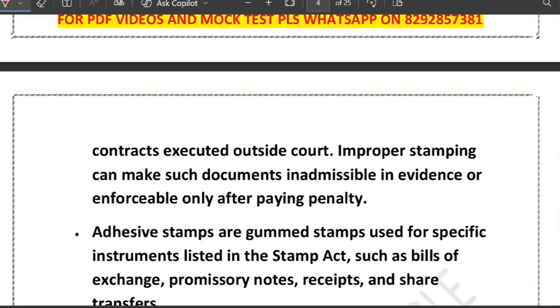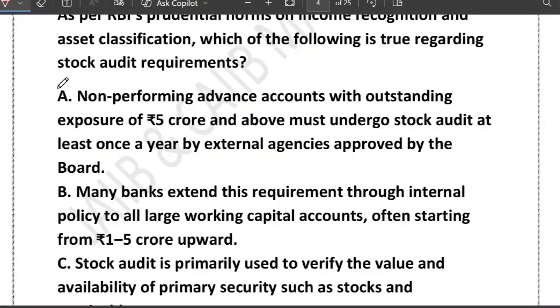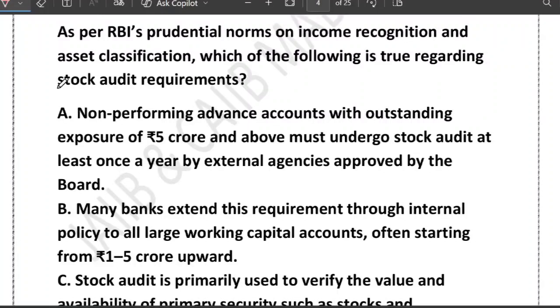Now have a look at the next question. The next question is on your screen. It says that, as per the RBI prudential norms on income recognition and asset classification, which of the following is true regarding a stock audit requirement? Yes, this question pertains to stock audit. It's all about stock audit requirement.